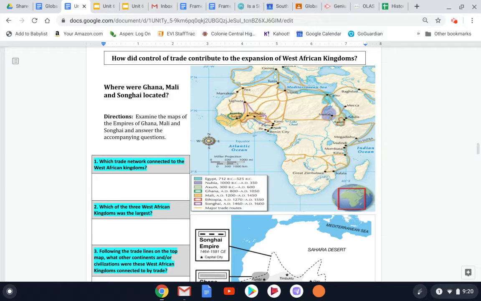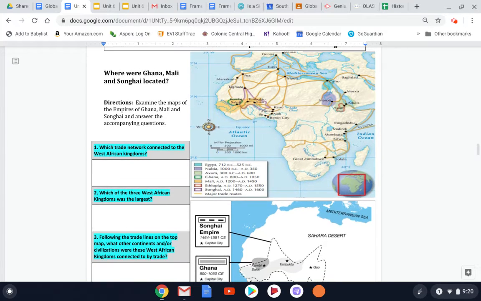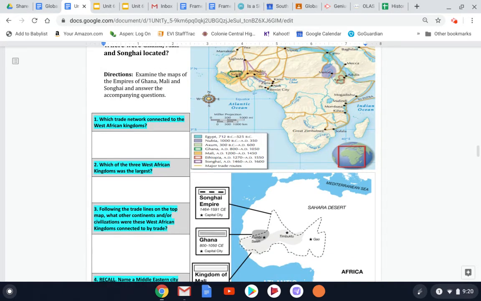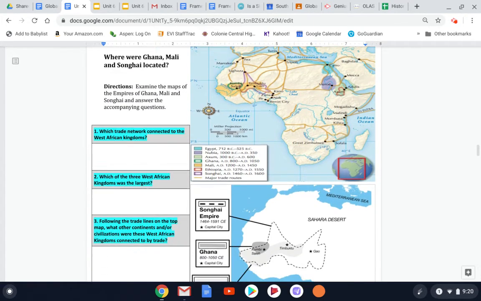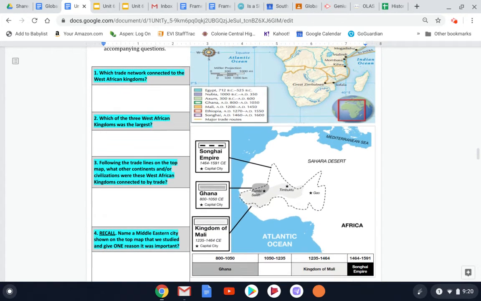These are the three biggest, most important, and prominent West African kingdoms that we need to identify during this unit. So the directions here are to examine the maps of the empires of Ghana, Mali, and Songhai, and answer the accompanying questions. These questions are pretty straightforward, like I said, and I have two maps to help you answer these.